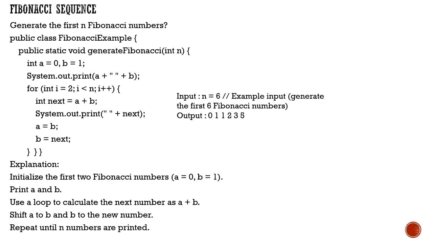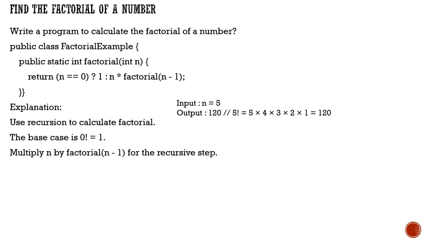Now I'll add this in the next iteration, and it will be 3. What I will do is 1 plus 1, then in the next loop it will go with 2 plus 1, which will be 3 again. It will go in the same manner, 2 plus 3, so it will replace a and b in the coming iterations, and ultimately keep incrementing until the maximum number. So this is how the Fibonacci sequence is generated.